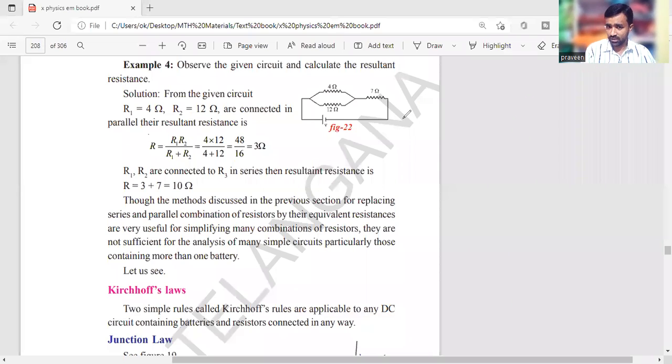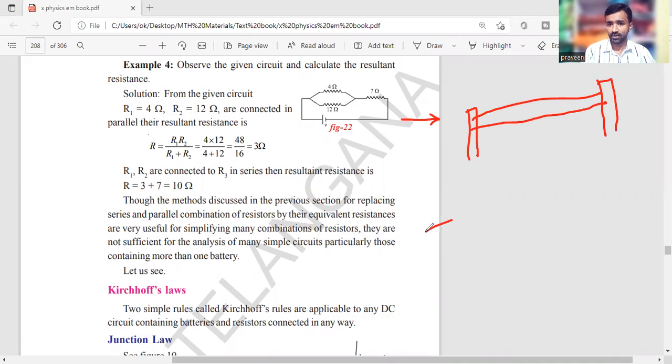Have you observed that in household connections, you are receiving the current from electric poles into your house? You are receiving that energy from the electric poles.